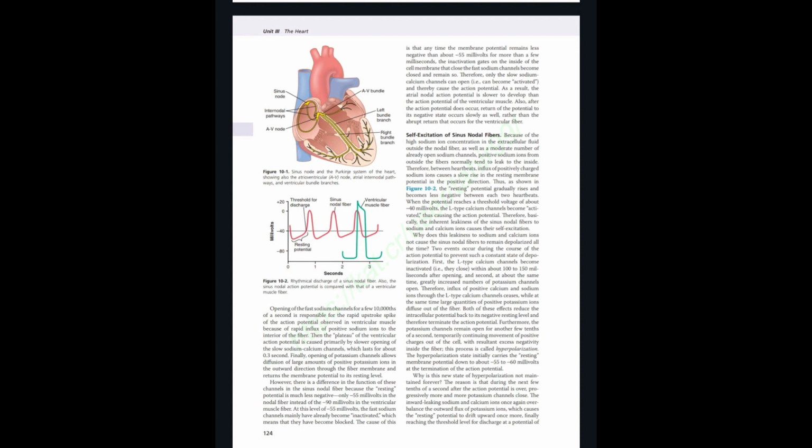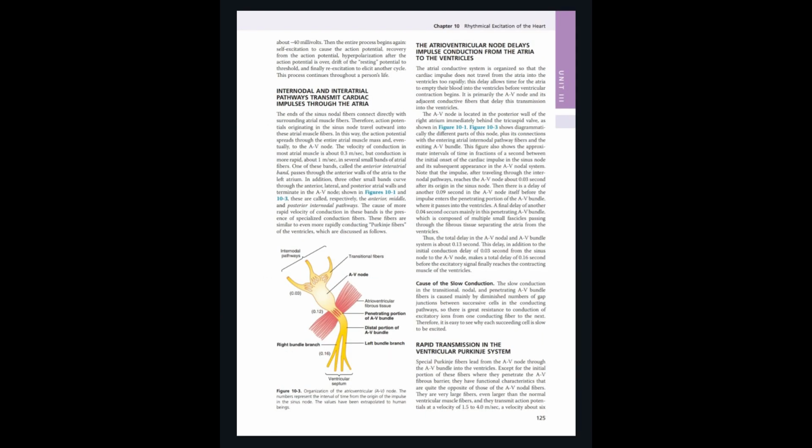and highlight the heading the atrioventricular node delays the impulse conduction from the atria to the ventricles. Highlight: the atrial conducting system is organized so that the cardiac impulse does not travel from the atria into the ventricles too rapidly. This delay allows time for the atria to empty their blood into the ventricles before ventricular contraction begins. It is primarily the AV node and its adjacent conductive fibers that delay this transmission into the ventricles.